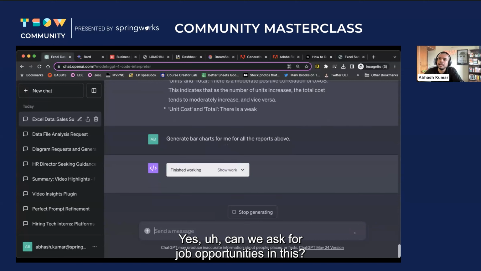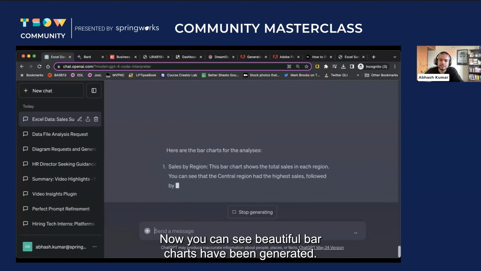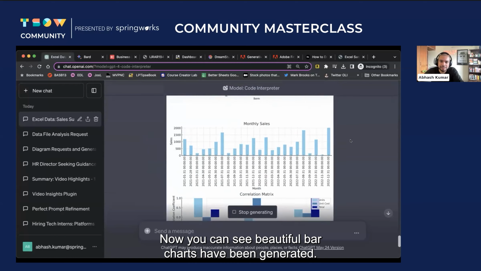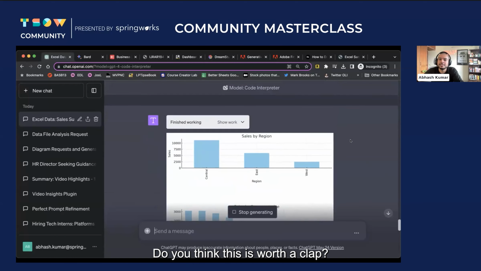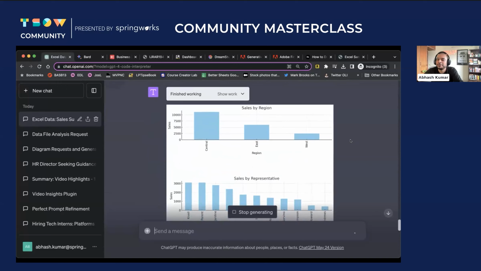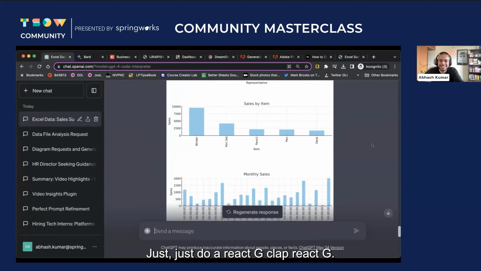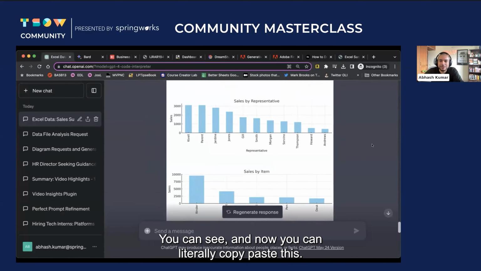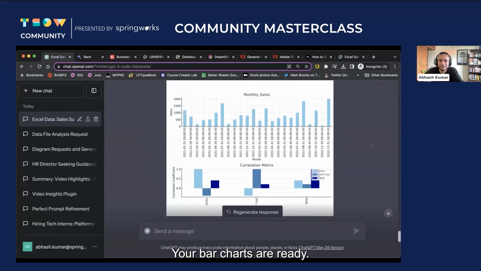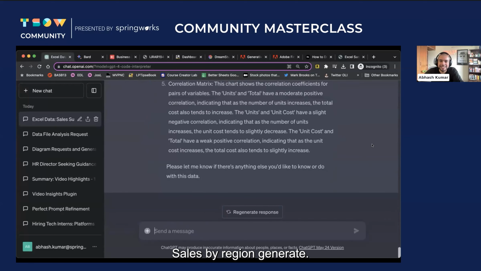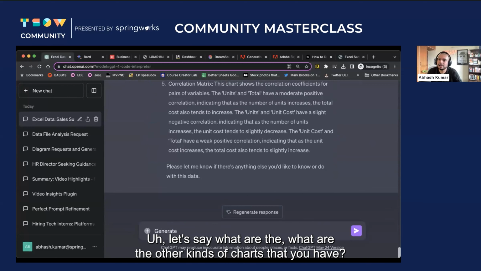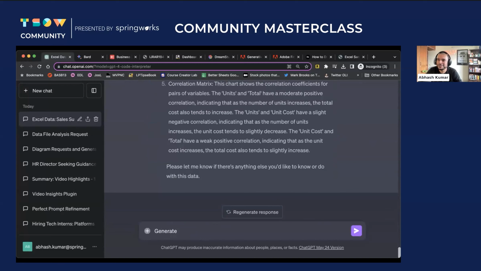Yes. Can we ask for job opportunities in this? Yes, you can ask. Now you can see beautiful bar charts have been generated. Do you think this is worth a clap? Just do a clap reaction. You can see, and now you can literally copy paste this. Your bar charts are ready. Sales by region, generate. Let's say, what are the other kinds of charts that you have? Bar charts are there, pie charts, wherever applicable.